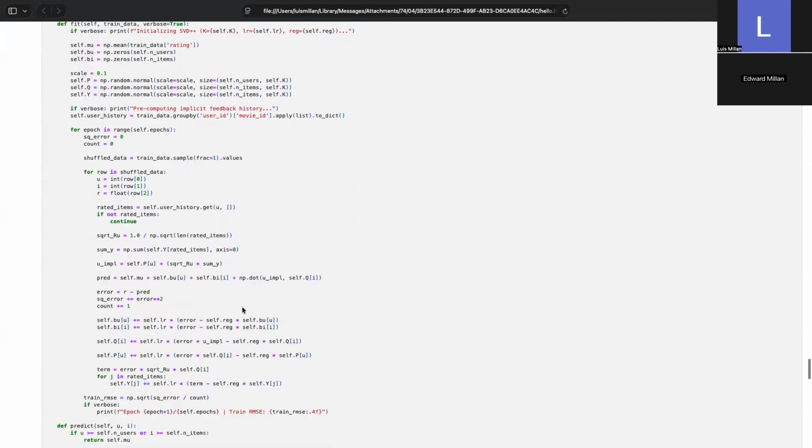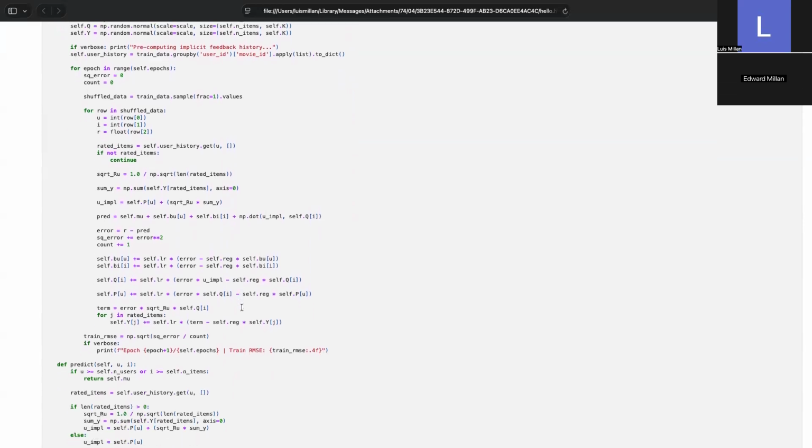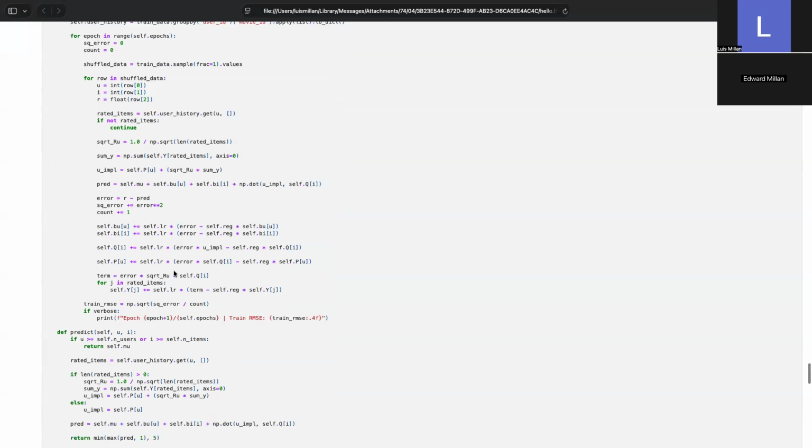In the training loop, for every user, we calculated sum_y, the sum of implicit factors for every movie they have ever rated. This creates a user representation that is much more impactful than a single vector. We also updated the y vector during backpropagation, and the loop iterates through the user's entire history for every training step, making the model computationally expensive. It took us about 40 minutes to train, but it allowed us to fill in the blanks for users who provided very few ratings.